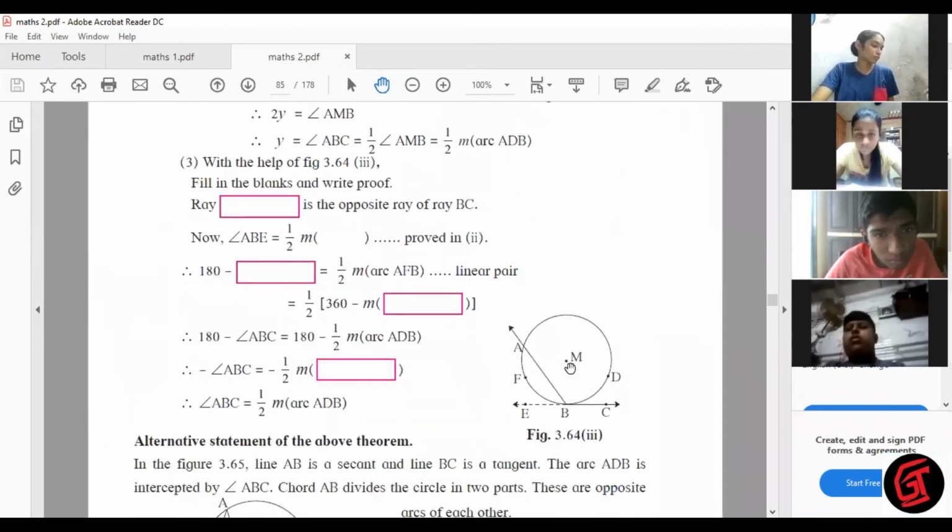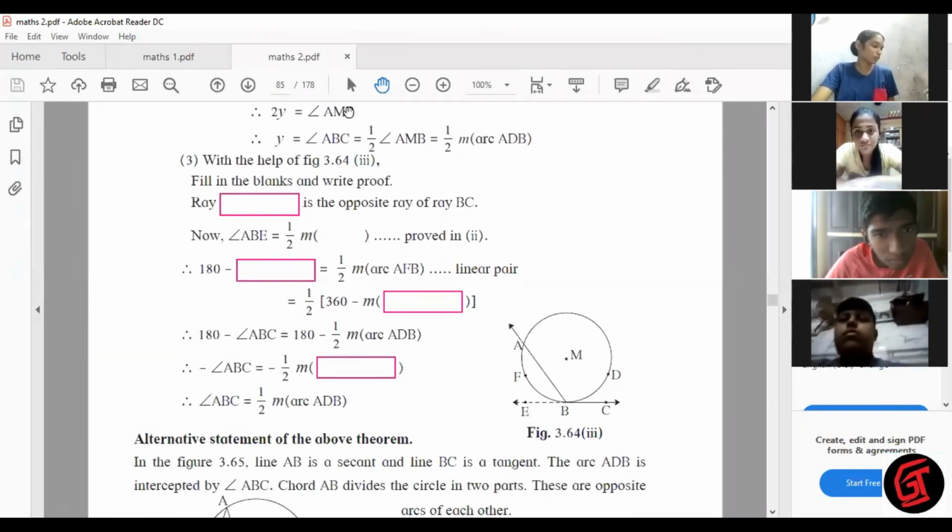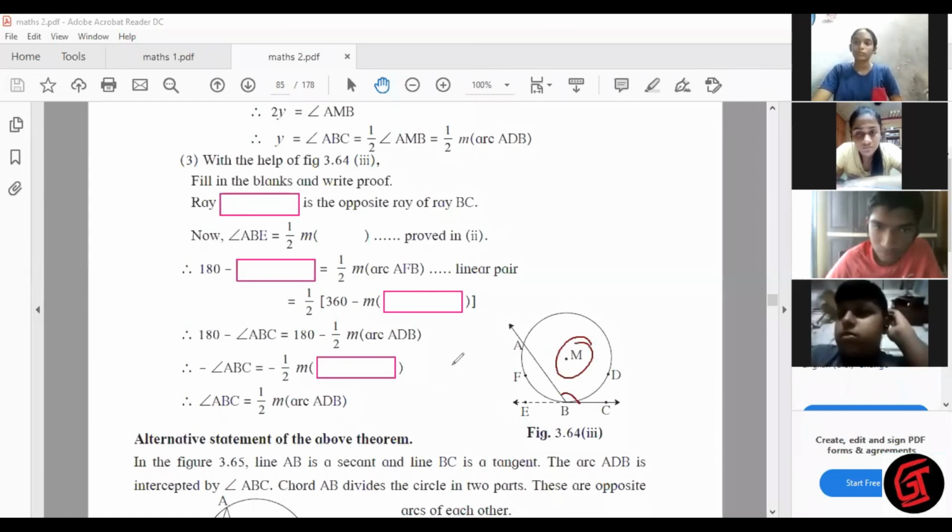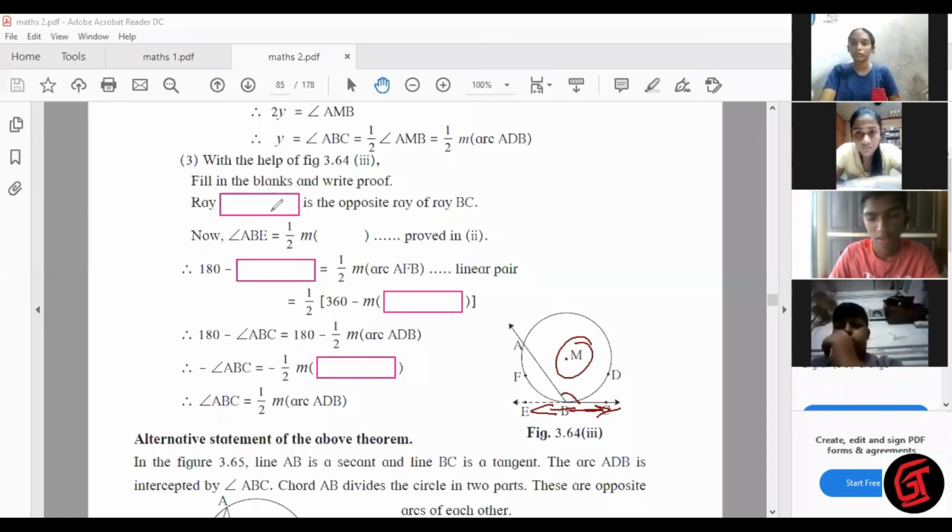Now the third figure is very simple. We have an obtuse angle here, and point M is in the interior. With the help of this figure, fill in the blanks and write the proof. Which ray is opposite to ray BC? BE. Yes. Who said that? Zara. So ray BE is opposite to ray BC.